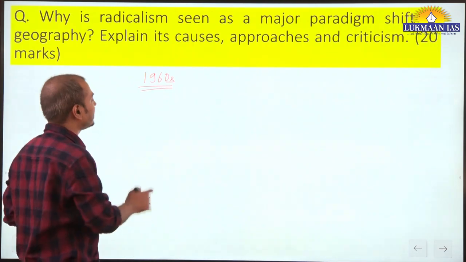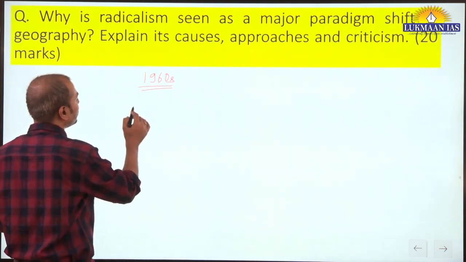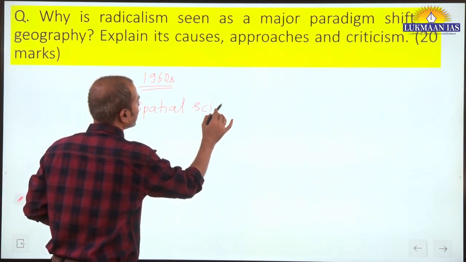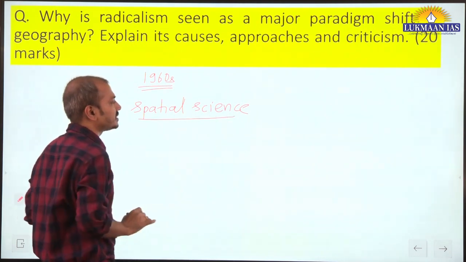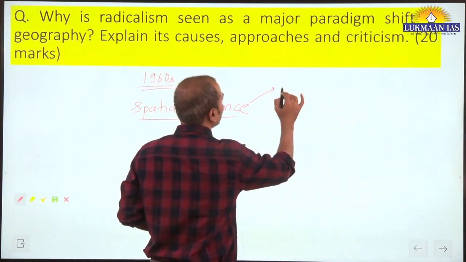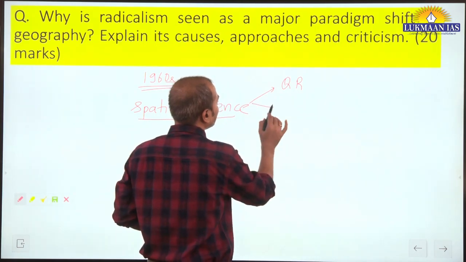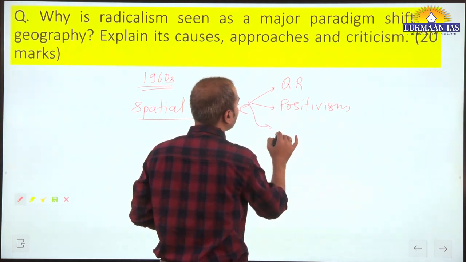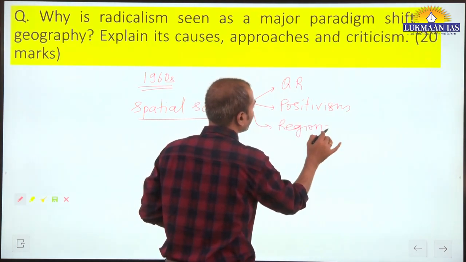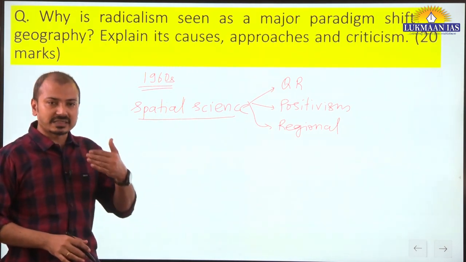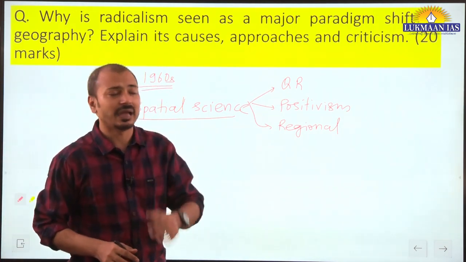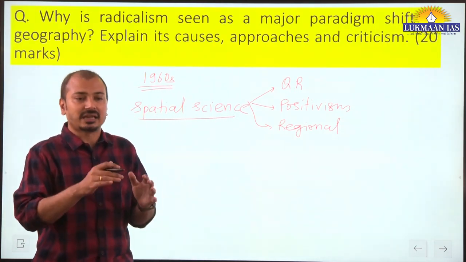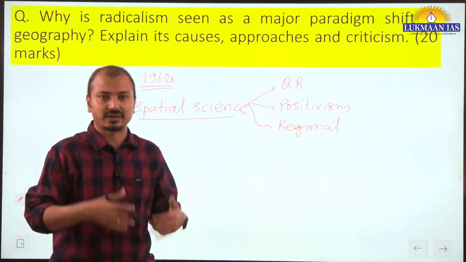The established character of geography as a discipline was spatial science, and this spatial science was expressed through quantitative revolution, positivism, or we can say regional geography. This is how the established paradigm at that time was challenged by some of the geographers, and that's why this field is called radicalism.